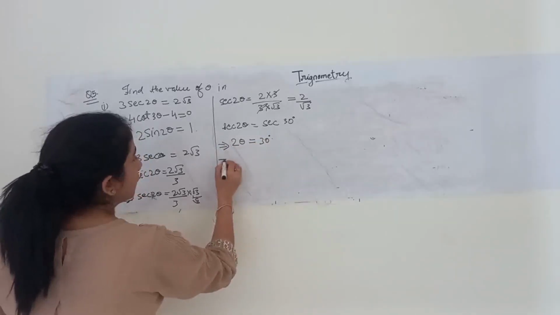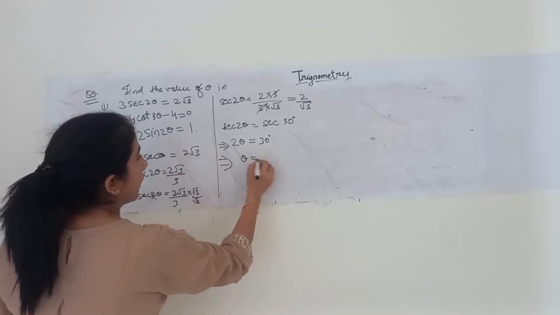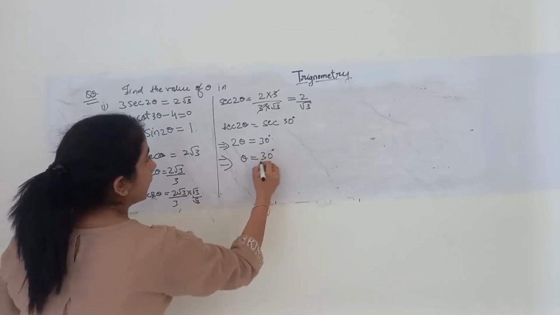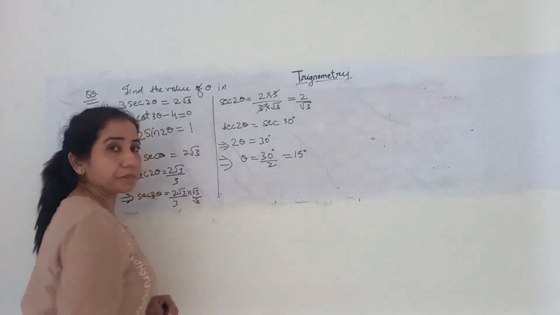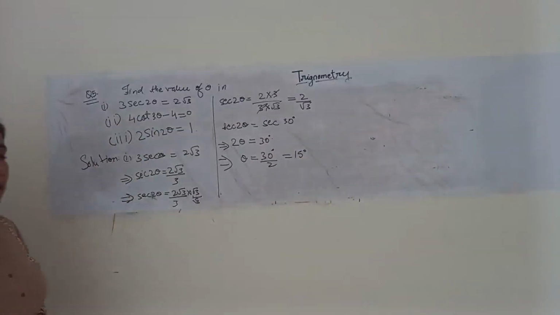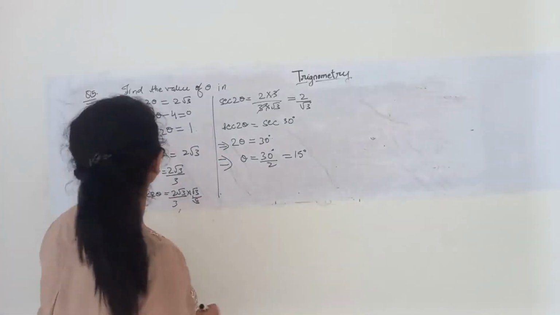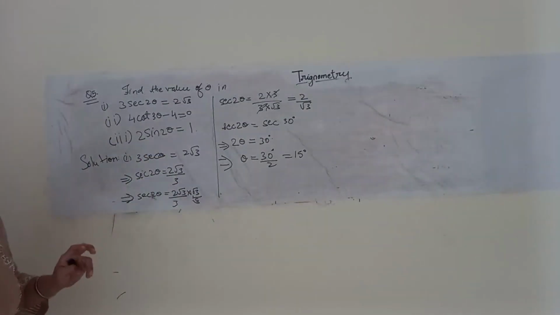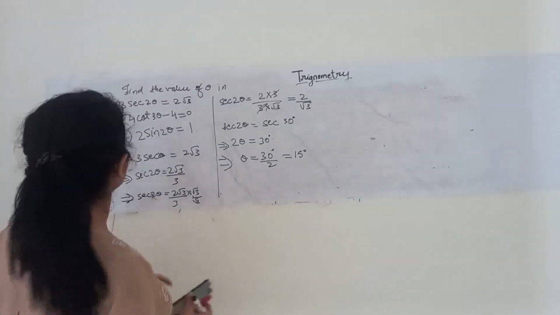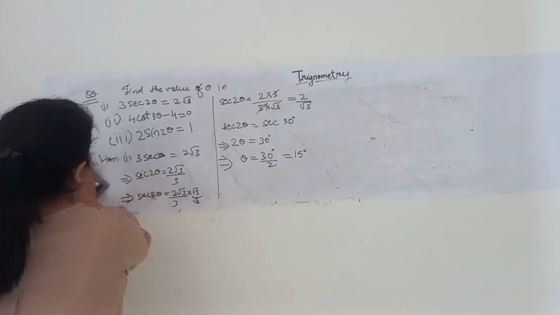This implies theta is equal to 30 degrees upon 2, that is equal to 15 degrees. Clear? Got it? First part, right? Now for the second part.